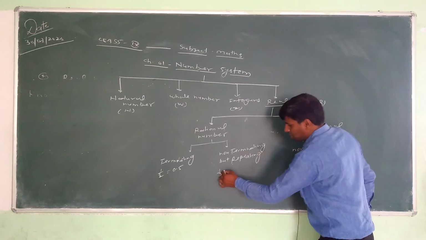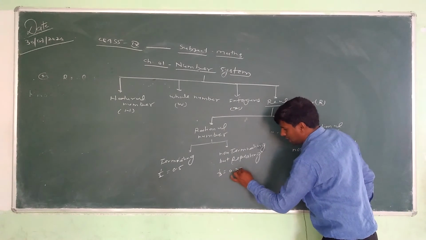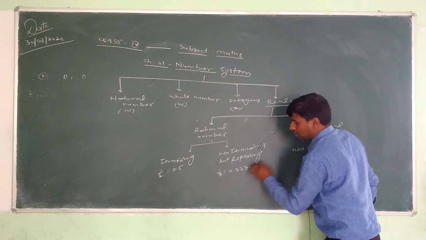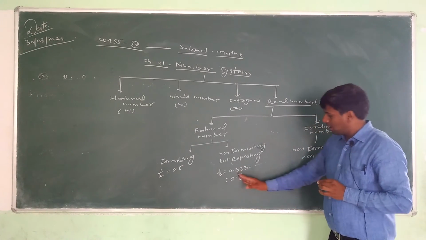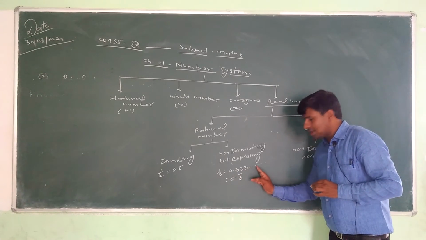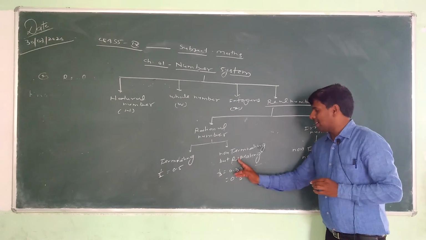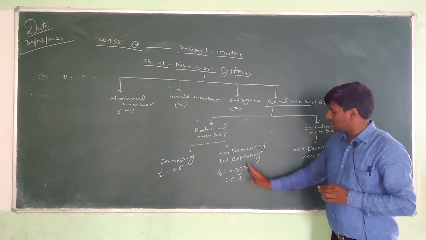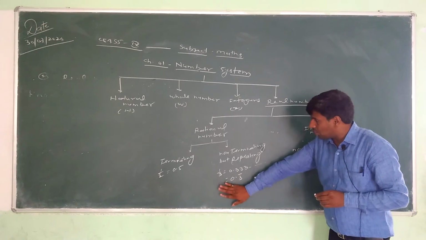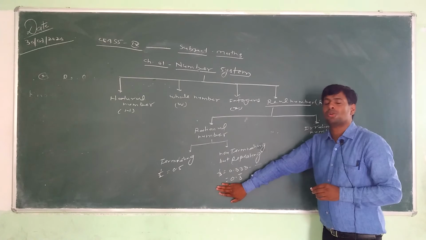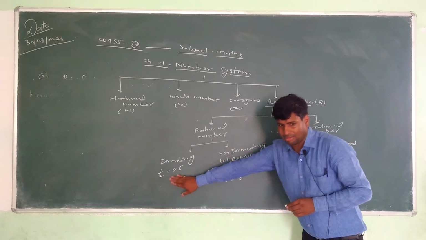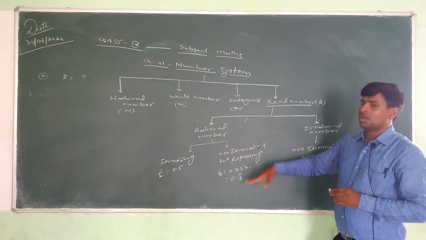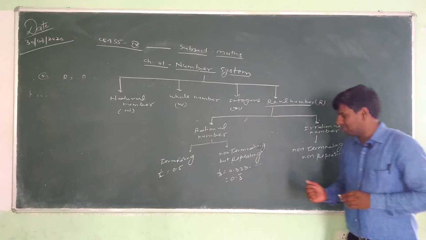Just like 1 by 3, divide them, 0.333 and so on. We can write 0.3 bar, meaning the same digit is repeated, so it is repeating, and the remainder cannot be 0, so it is non-terminating. So it is also a rational number.